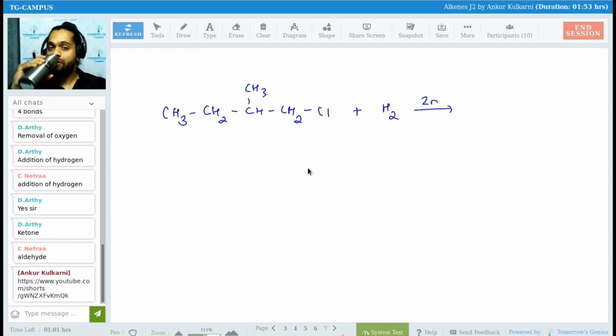Very good, Vishnupriya. Anil Dev, of the product, not the reactant. This is my reactant, no? I do not want the IUPAC name of the reactant. I want that of the product. Come on, solve it.